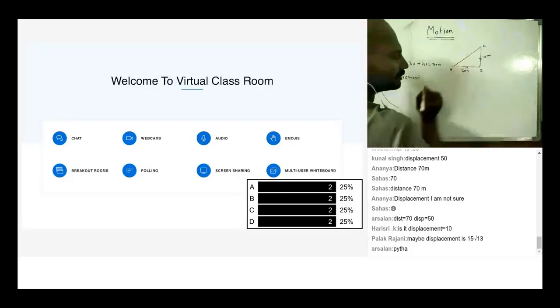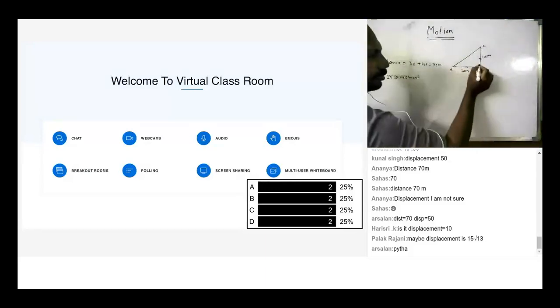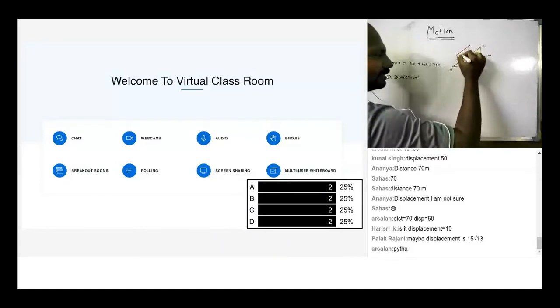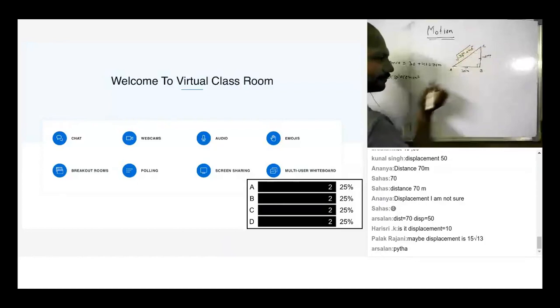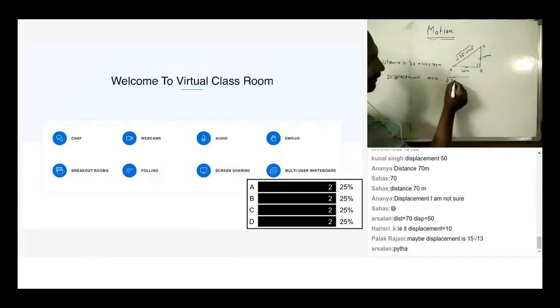Now displacement is what? It is the separation between initial and final point. So this is how he goes. That is displacement. So how much is this? This is 30, this is 40, this is 90 degrees. Can I write this as 30 square plus 40 square? So displacement, I can say AC equals under root of 30 square plus 40 square.